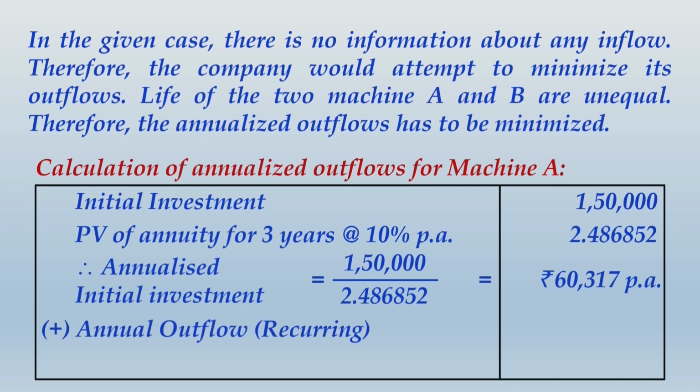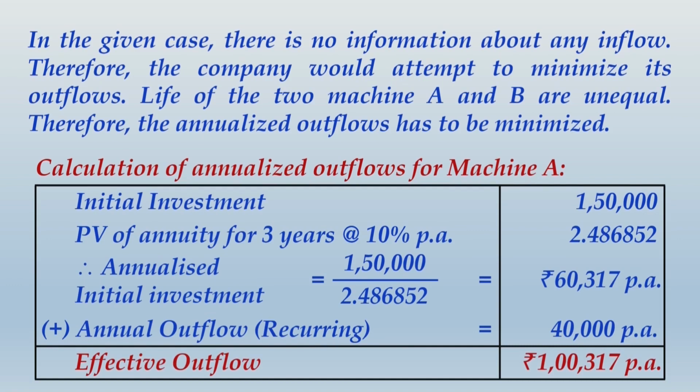60,317 per annum. To that you add the annual recurring outflow, that is 40,000 per annum, and just take the aggregate of both of these per annum figures, and what we get as effective outflow will be rupees 1,317 per annum. The way we have made the calculation for machine A, exactly similarly you will be making the calculation for machine B.